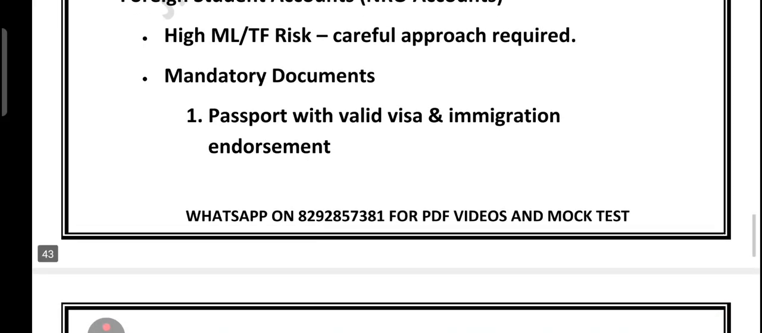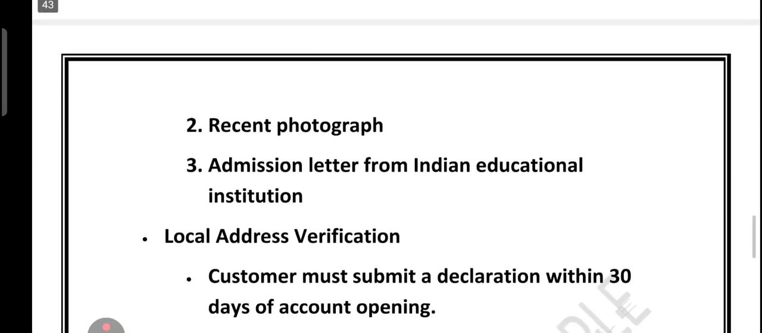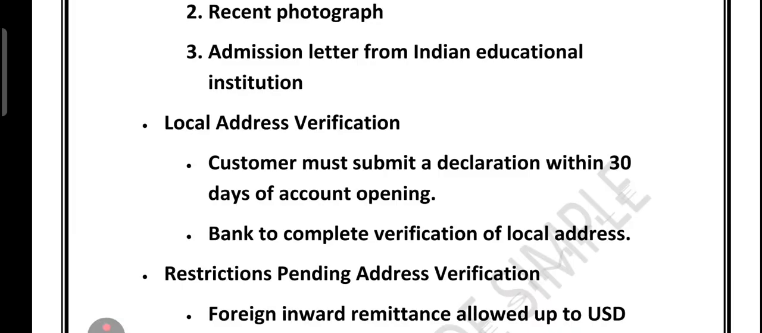What are the mandatory documents? Passport with valid visa and immigration endorsement, recent photograph, admission letter from an Indian education institution. What about the local address verification? The customer must submit a declaration within 30 days. The bank completes verification of the local address.